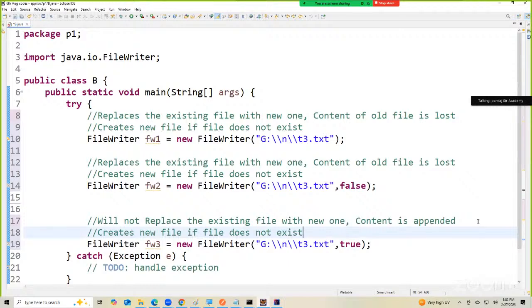Is this part clear? Online students, are you clear with this? Online students, are you clear with this? Please tell me.